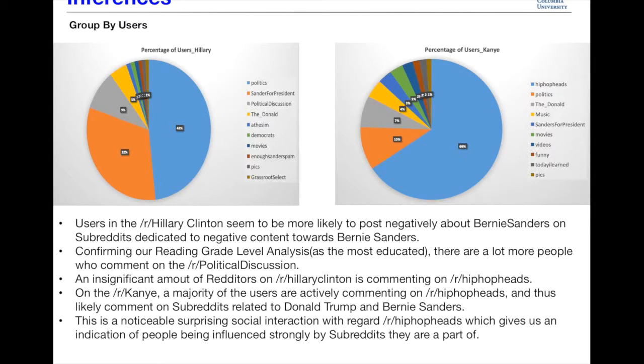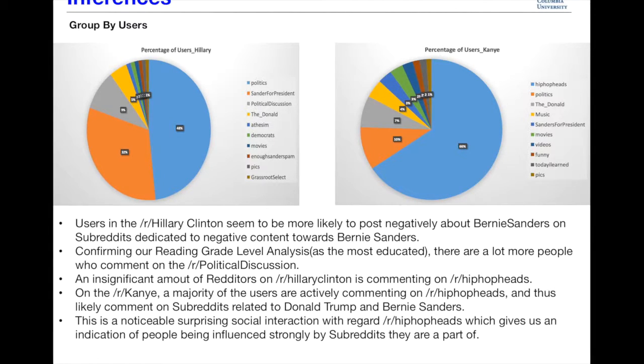Confirming our reading grade level analysis, as the most educated, there are a lot more people who comment on the political discussion subreddit from the Clinton subreddit. We had figured out that the reading grade level is highest for people who post in the Hillary Clinton subreddit. And these are the people who also post on political discussion, and hence a more evolved discussion would take place there.